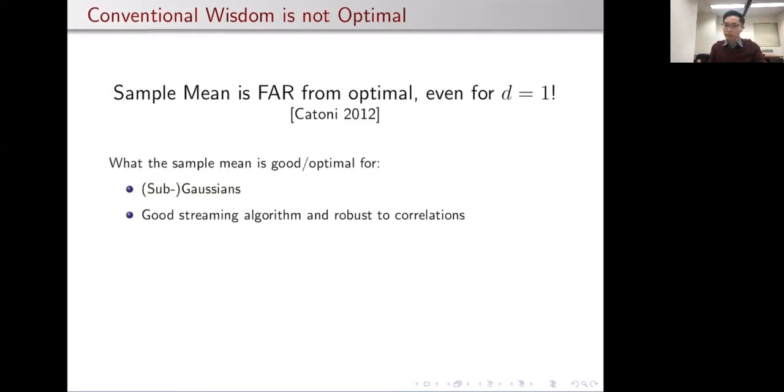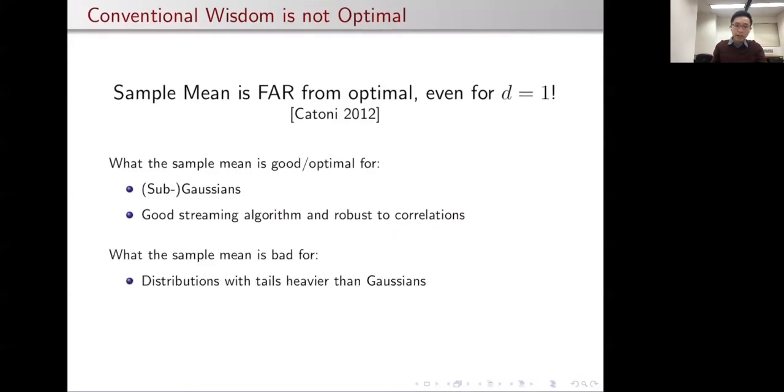So of course, there are things that the sample mean is good for, and in fact optimal for example, for Gaussian distributions, and slightly more generally for sub-Gaussian distributions. The sample mean is also a pretty good streaming algorithm, and it's somewhat robust to correlations between the samples as well. On the other hand, once we start dealing with distributions with tails that are heavier than the Gaussian, then the sample mean in general performs pretty badly.